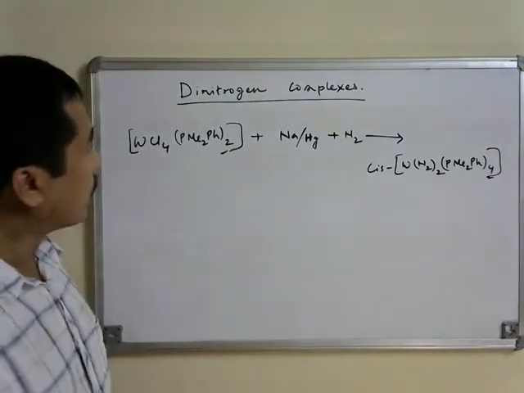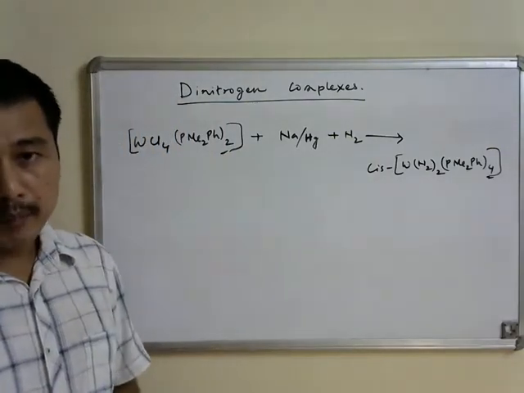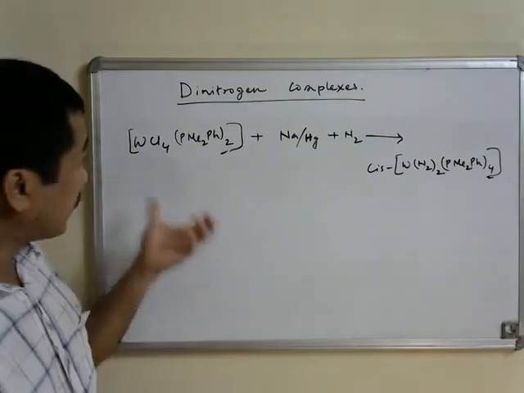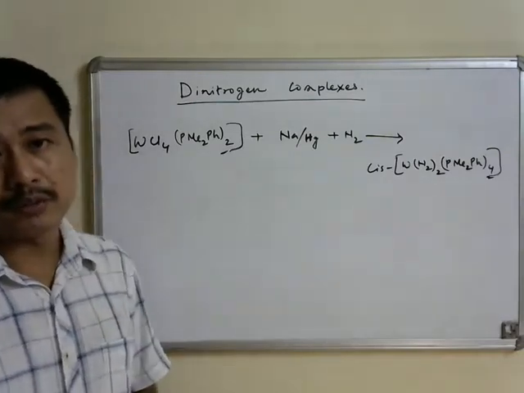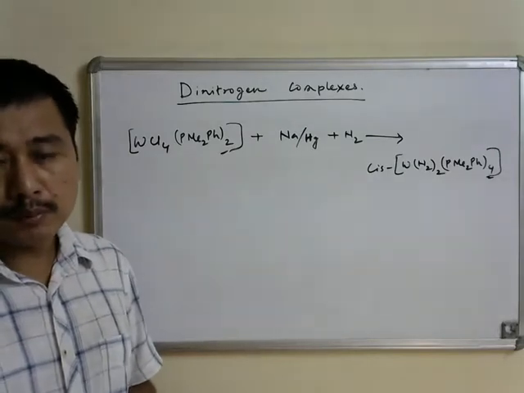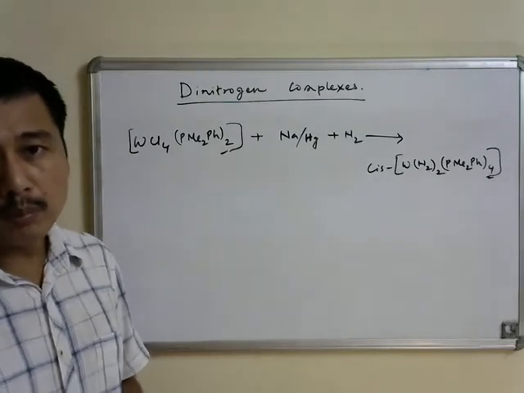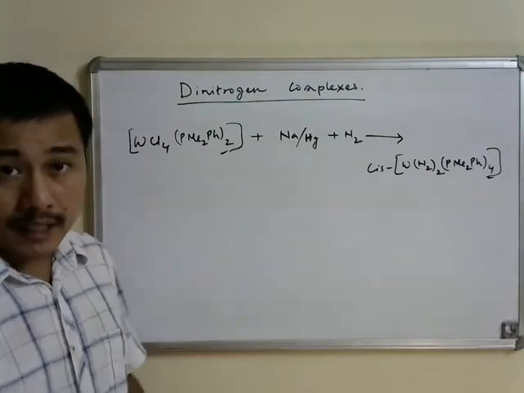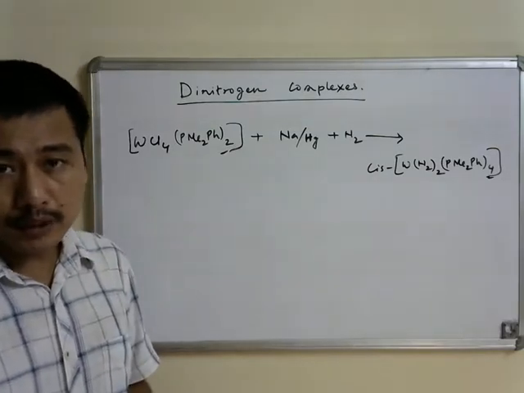So that is one of the ways how one can prepare the metal dinitrogen complexes by reducing metallic salts in presence of dinitrogen. Even like we have seen in case of preparation of metal carbonyl complexes, here also alkyl aluminiums can be used as reducing agent.